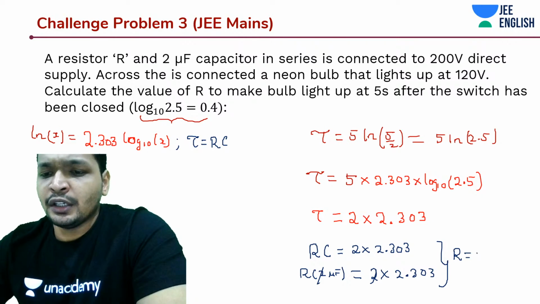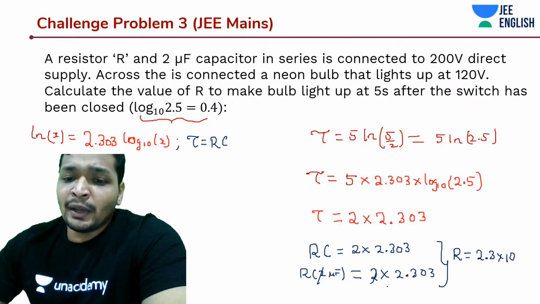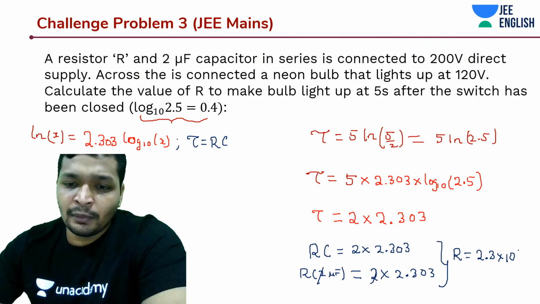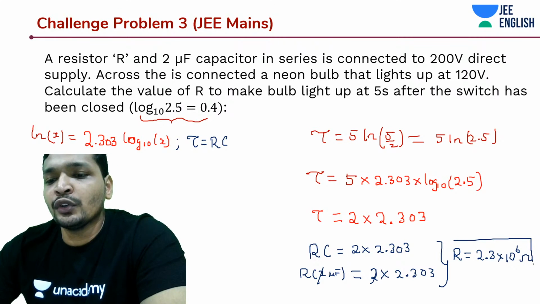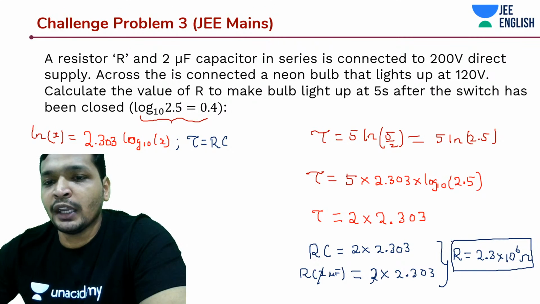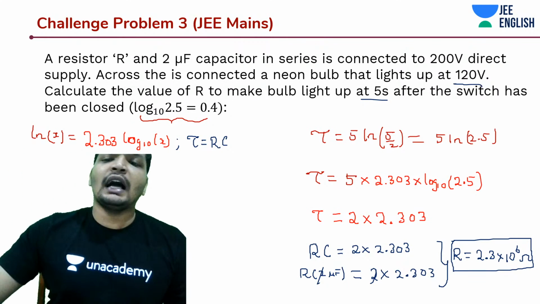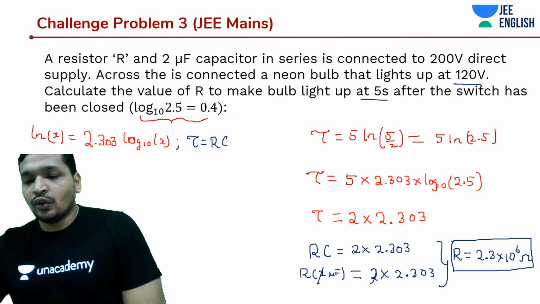R is going to be 2 point something into 10 to the power, like 1 by microfarad, right? 1 by microfarad means micro is how much? 10 to the power minus 6, so you get 10 to the power 6 ohms. So you need to have 2 into 10 to the power 6 ohms to make sure the bulb glows after 5 seconds, where the bulb can be lit only at 120 volts. As soon as the capacitor hits 120 volts, the bulb will glow.